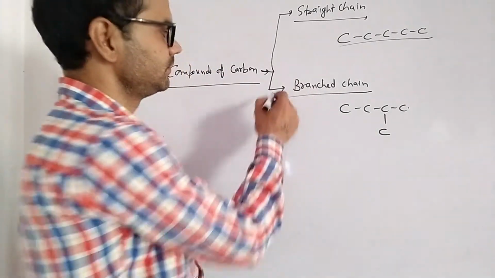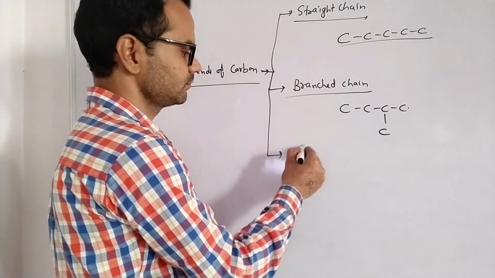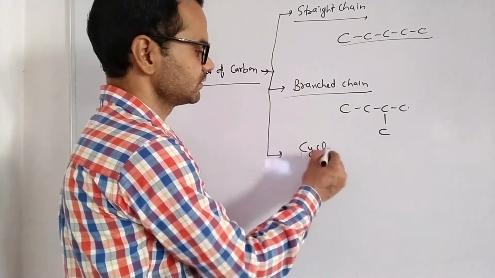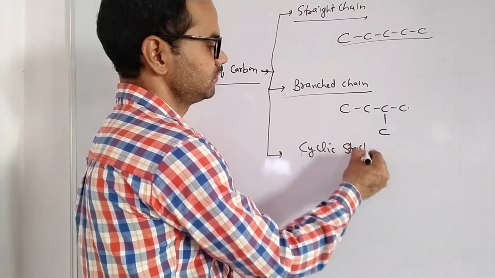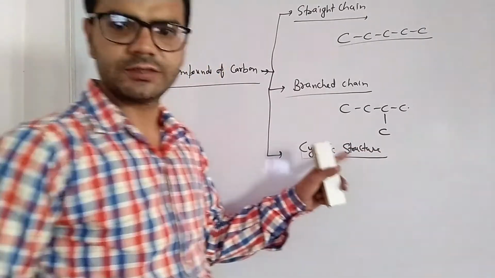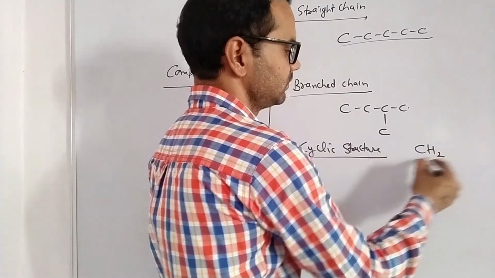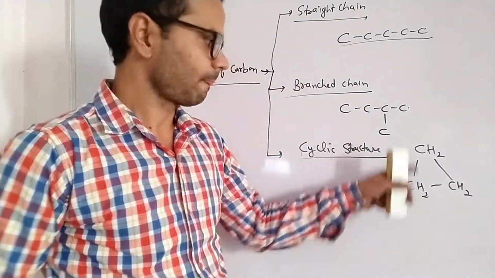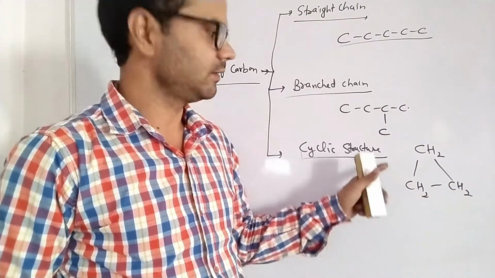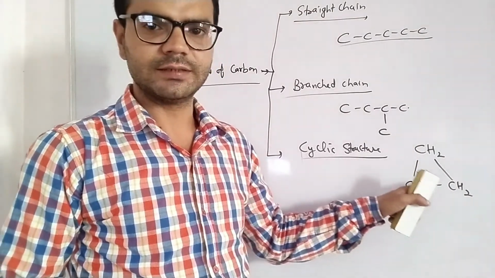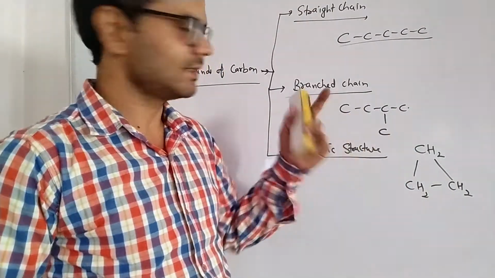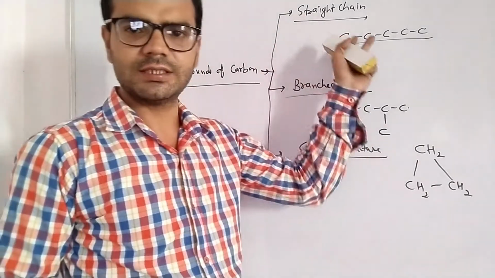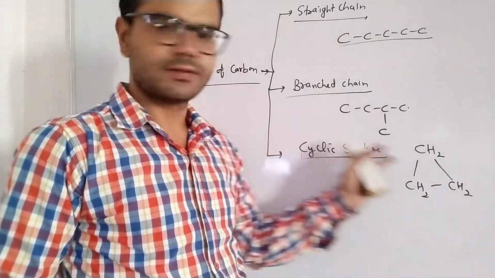Even carbon forms cyclic structures. For example, this is a cyclic structure of carbon containing 3 carbon atoms. So carbon has a unique tendency to form straight chains, branch chains, and cyclic structures.